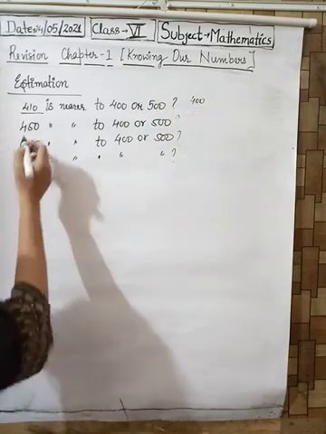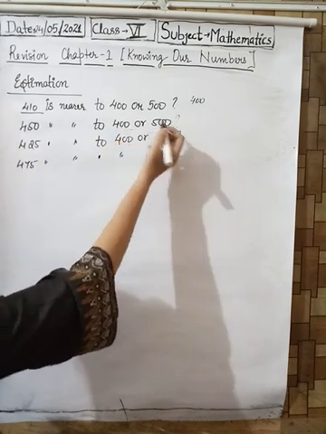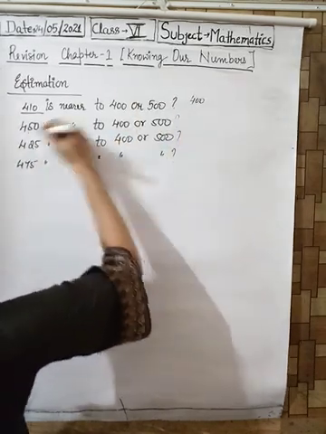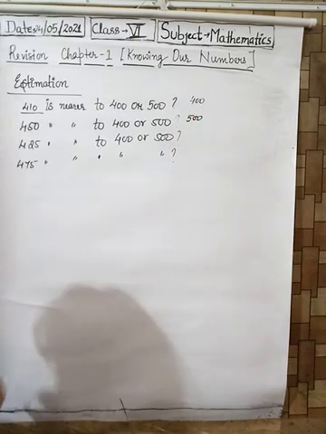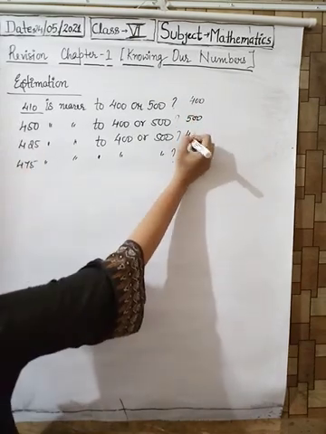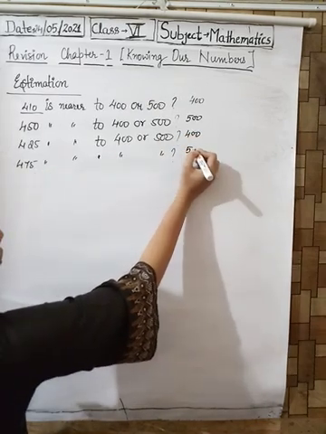Next, 450 is nearer to which one, 400 or 500? We can see here 450 is nearer to 500. 425 is nearer to 400. 475 is nearer to 500.